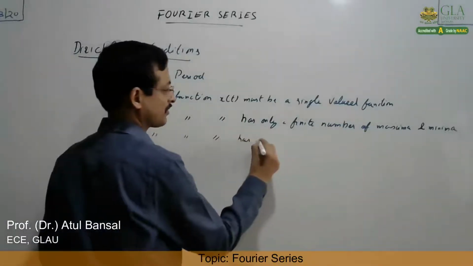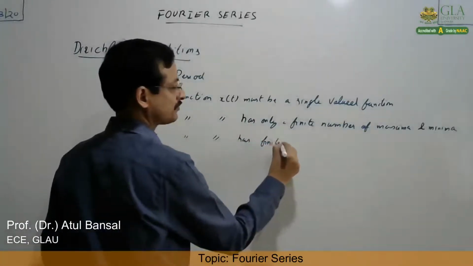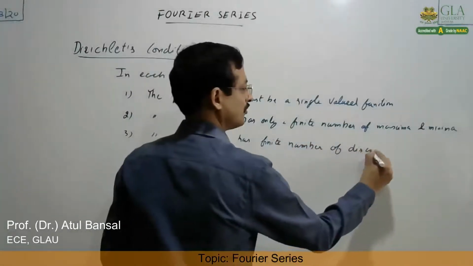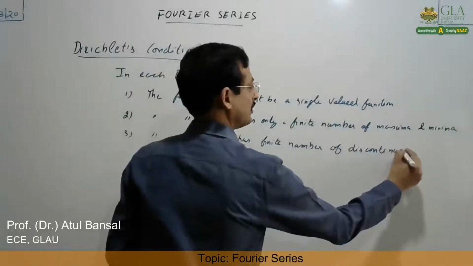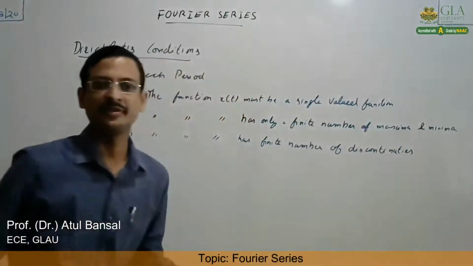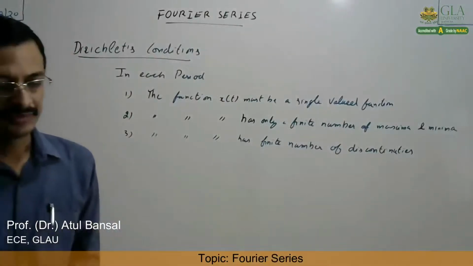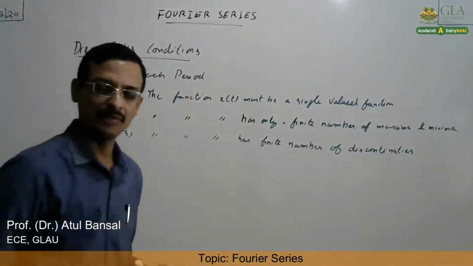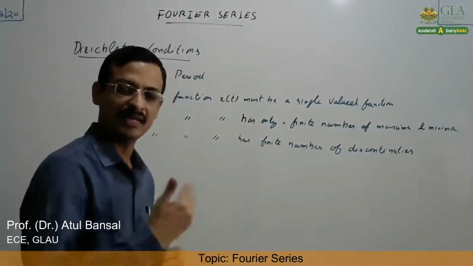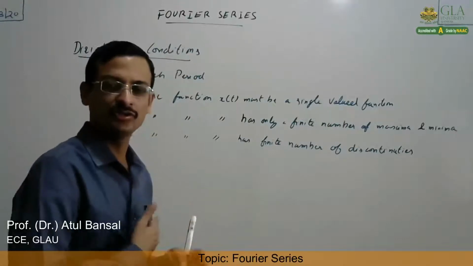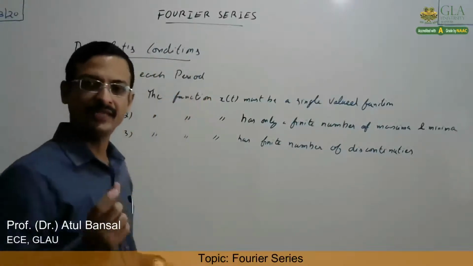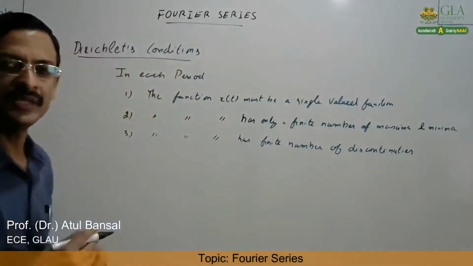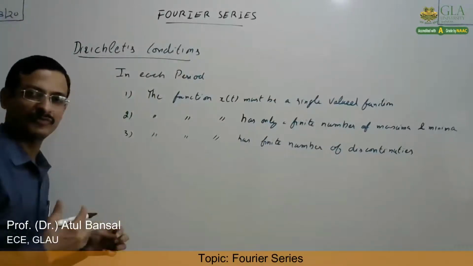Third, the function x(t) has a finite number of discontinuities. That is, it is continuous for some time, then it breaks and it starts again. That is the discontinuity. It is not continuous all the time. But that break and restart, that discontinuity, should be finite. It should not be an infinite number of discontinuities.